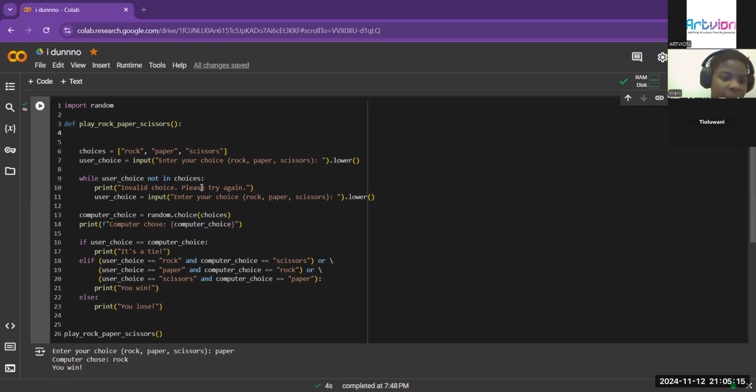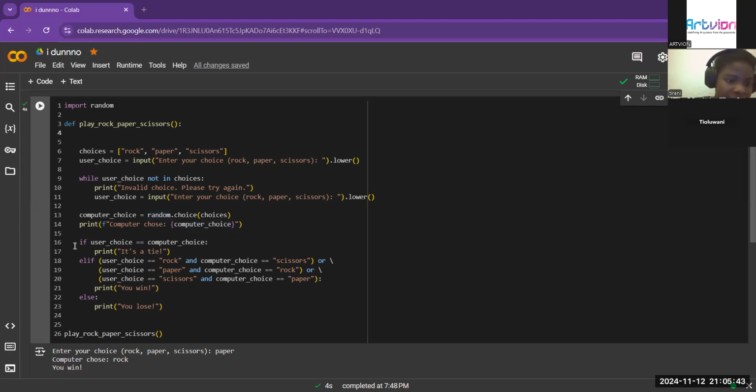So it's showing us what the computer chose, which is what the random function chose for it.